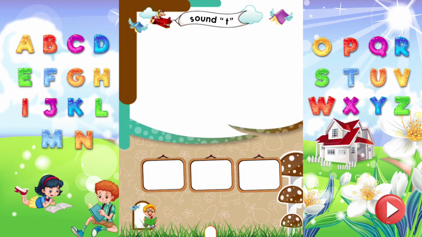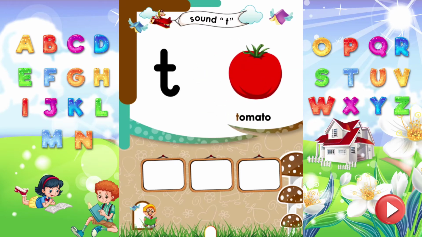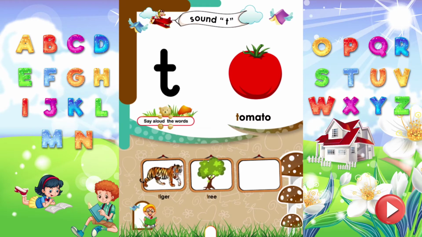Sound T. Dear kids, read the letter T. It makes sound T. Tomato. Tomato starts from the sound T. Say aloud more words that start from the sound T. T is for tiger. T is for tree. T is for taxi.